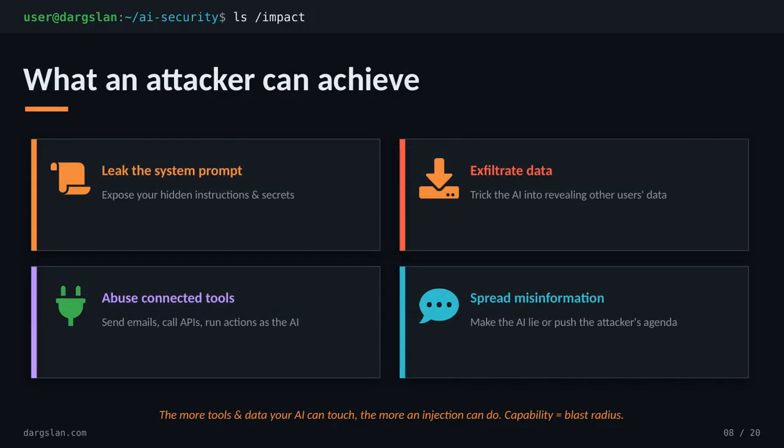So, what's actually at stake once an injection lands? There are 4 big payoffs for an attacker. They can leak your system prompt, those hidden instructions and secrets you thought were private. They can exfiltrate data, tricking the AI into spilling other users' information. They can abuse connected tools, sending emails or hitting APIs while wearing the AI's identity. And they can spread misinformation, quietly bending the model's answers toward their agenda. The lesson here is blunt. Capability equals blast radius. The more your AI can touch, the more damage a single injection can do.